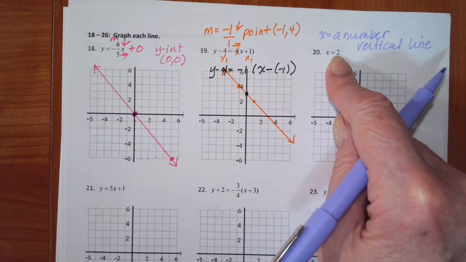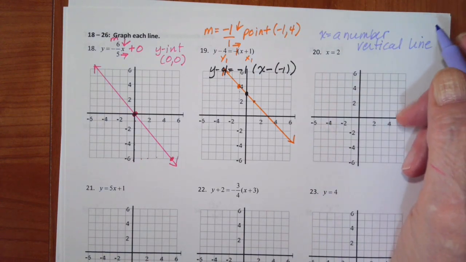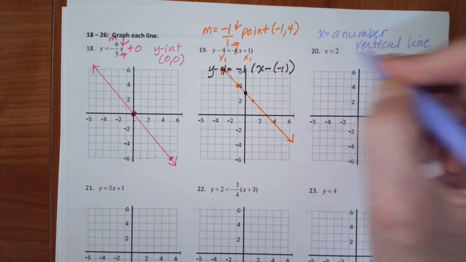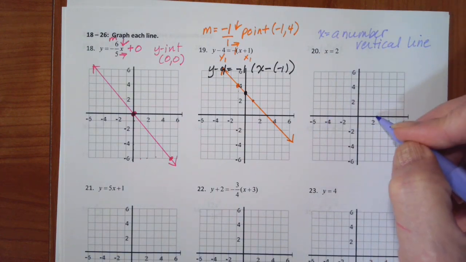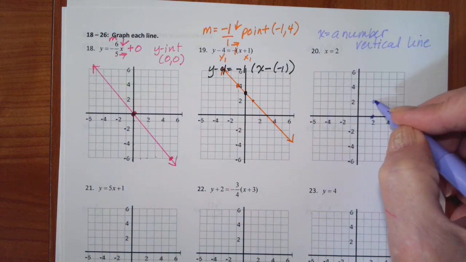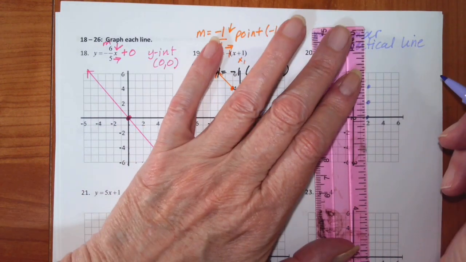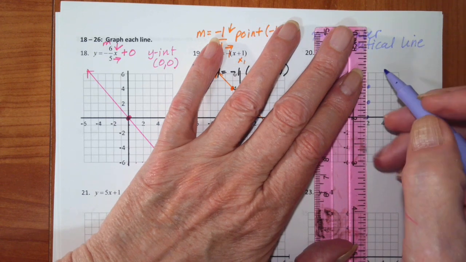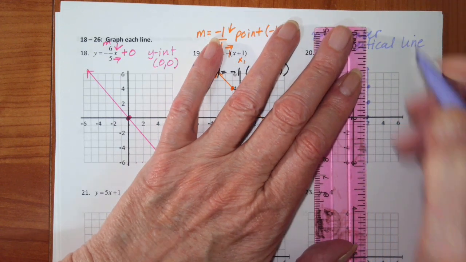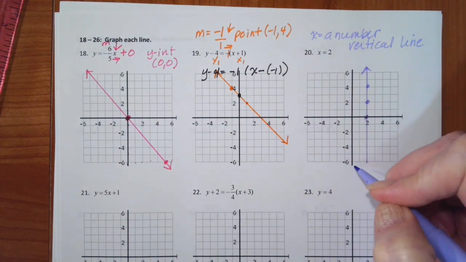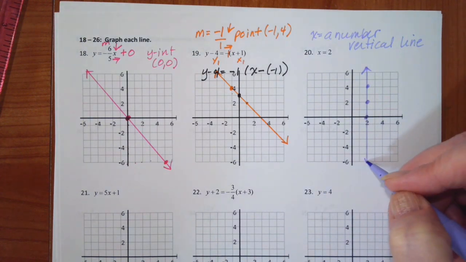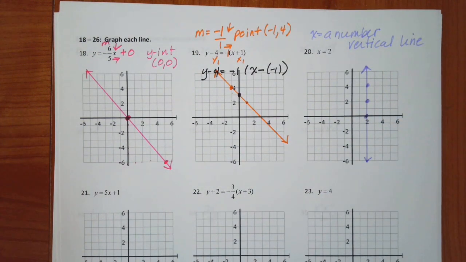So this one is a vertical line for all of those points where x equals 2. So x equals 2 here, here, here. And I draw my line. And as I'm thinking about this, we haven't asked any questions about this, but the slope of that line is undefined.